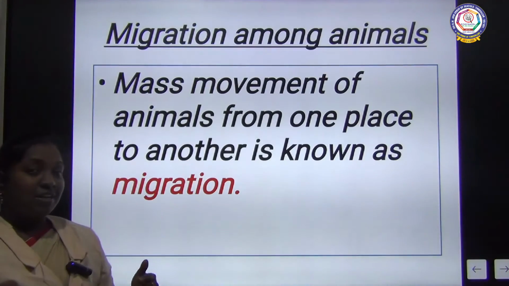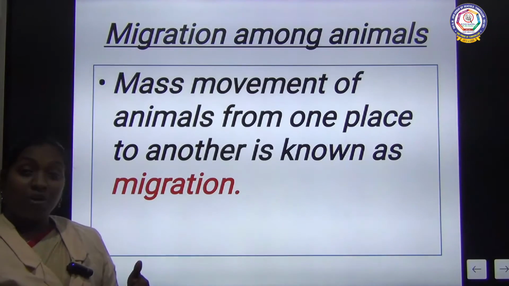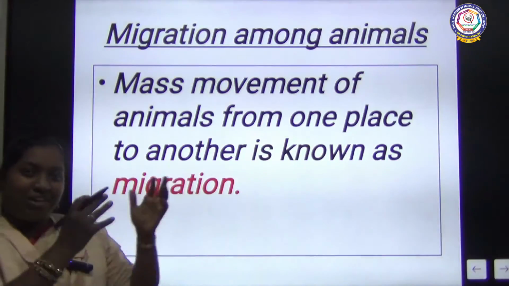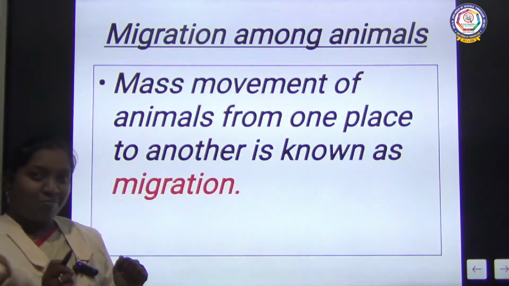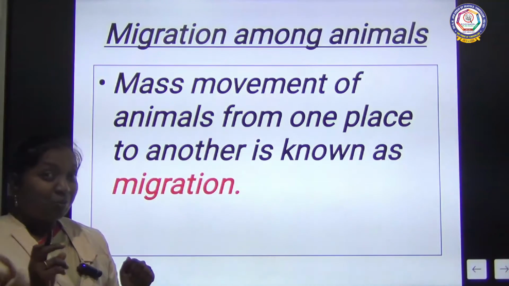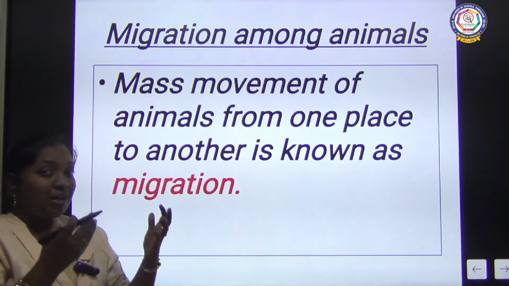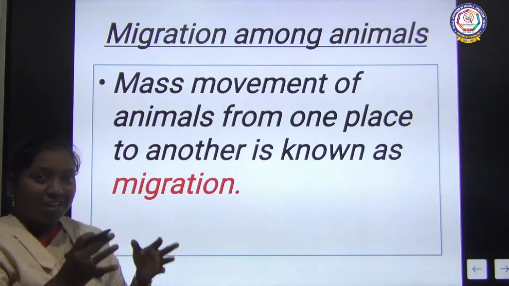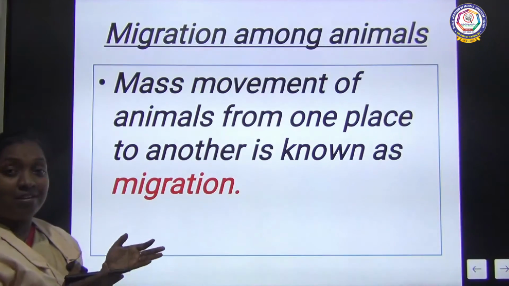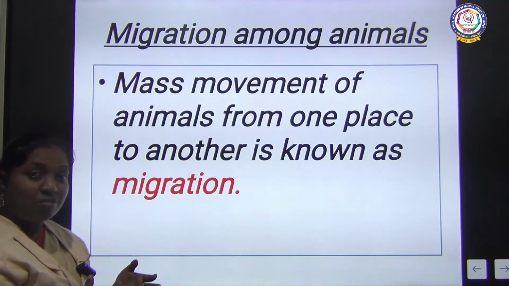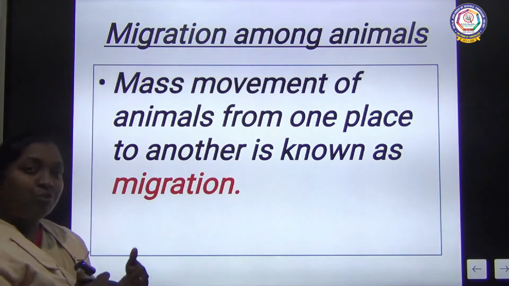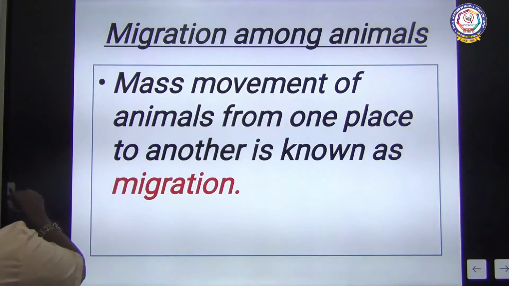Even during the summer time, the whole family will plan to go and select a chill place, like Ooty or Kodaikanal, and enjoy the climate during the summer season. In the same way, birds and animals also change their place from one place to another.